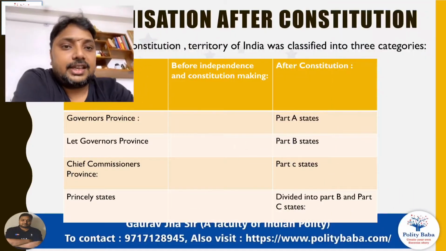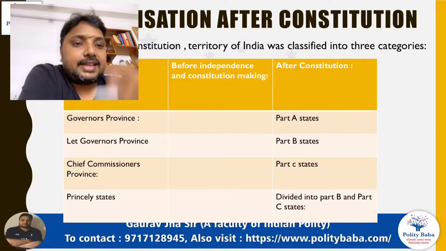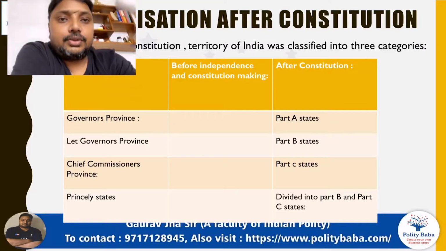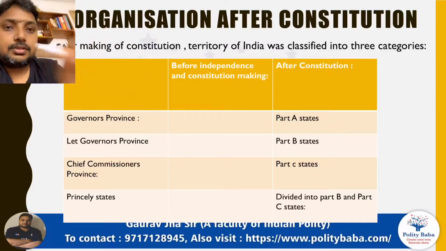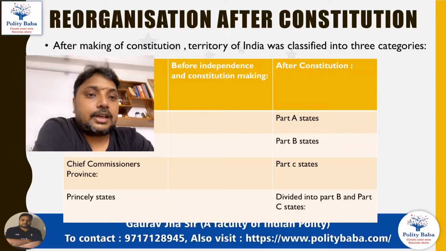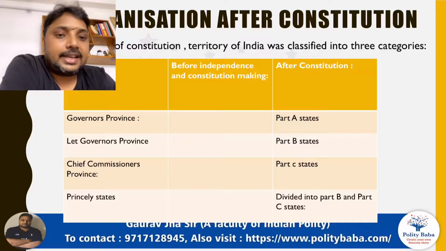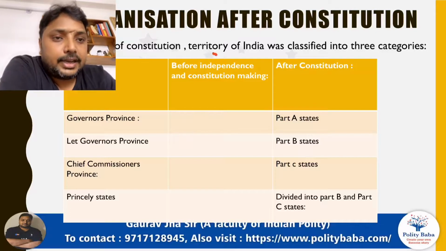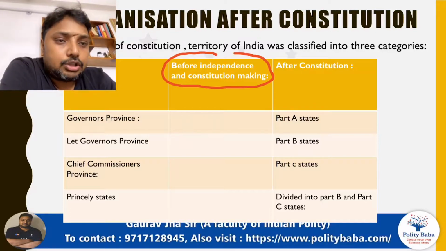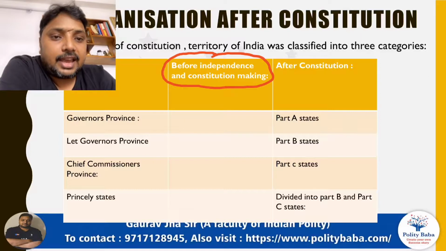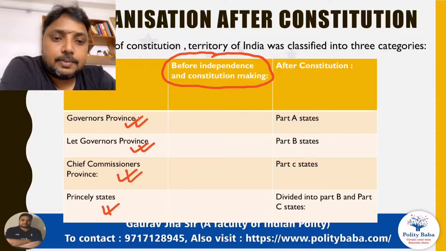Finally it was decided that after the making of the constitution, territory was classified into three categories. So before independence and constitution making, India was having governor's province, lieutenant governor's province, chief commissioner's province, and princely states.